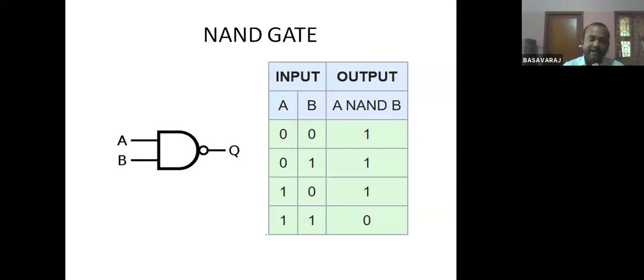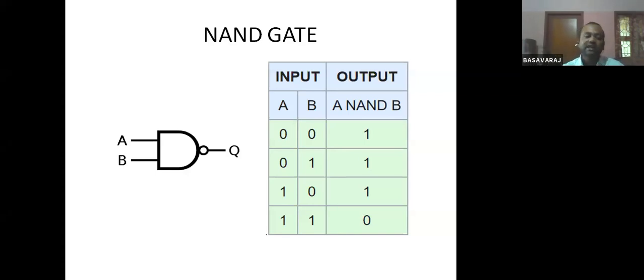So here, what actually is a NAND gate? Seeing the truth table, one thing I can see is that if any one input is 0, the output becomes 1. That is the one feature of a NAND gate. In the first row, A is 0, so output is 1. In the second and third rows, any one input is 0, so the output is 1. In the fourth row, if both inputs are 1, 1, then the output is 0. This is the NAND gate.